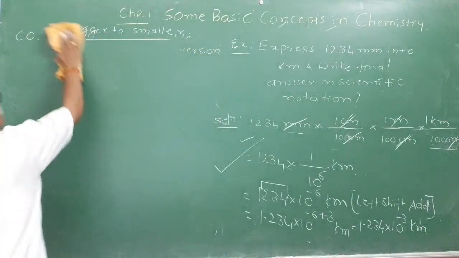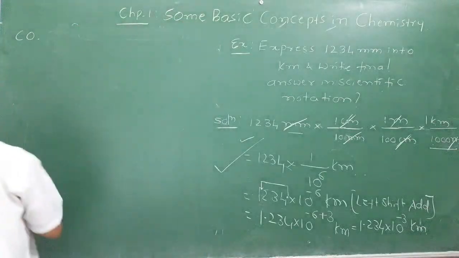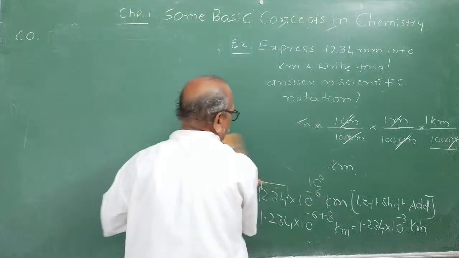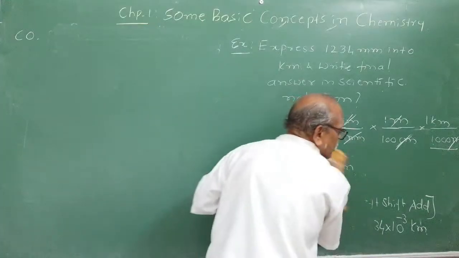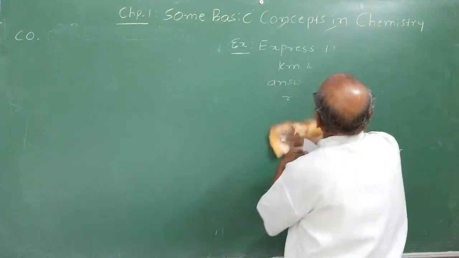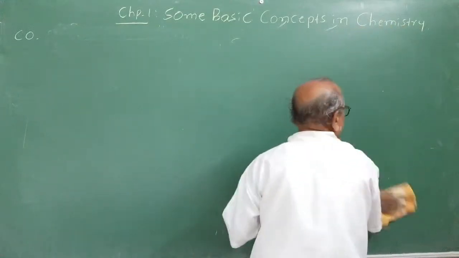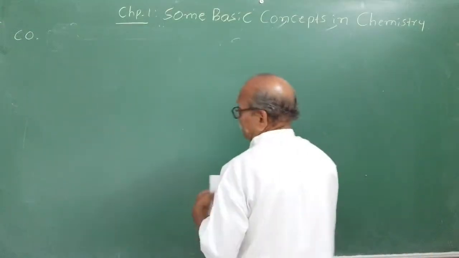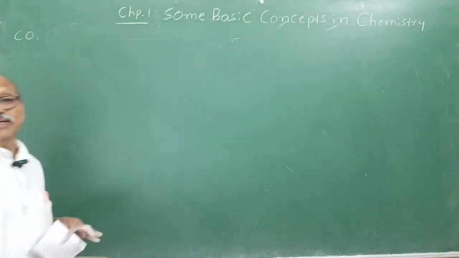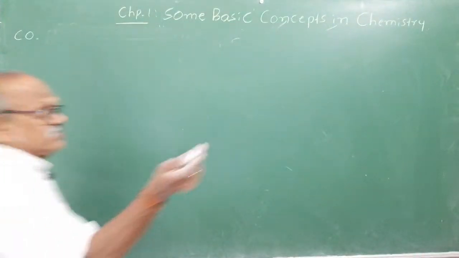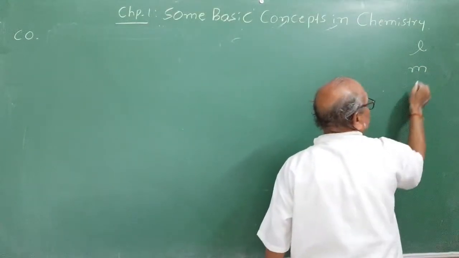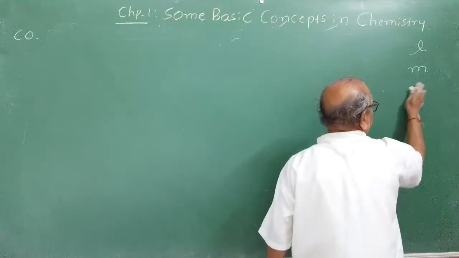Second fundamental unit is mass. Mass is one of the 7 fundamental units. What are the 7 fundamental units? Length, next mass, next time. Then comes temperature, amount of substance, then electric current, I, then luminous intensity. 7 fundamental units are there. Their symbols are for length, mass, then time.